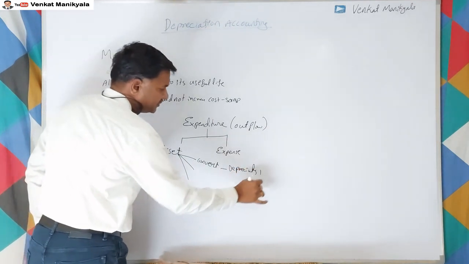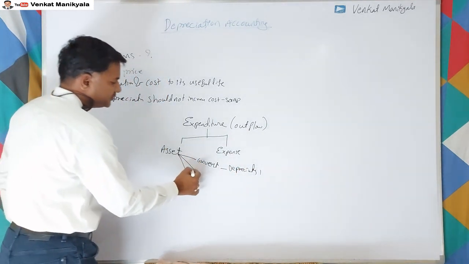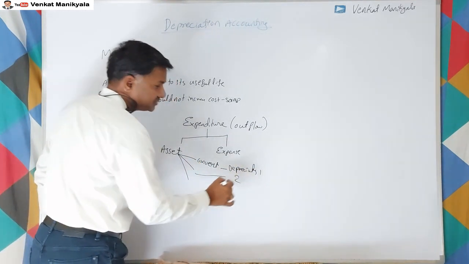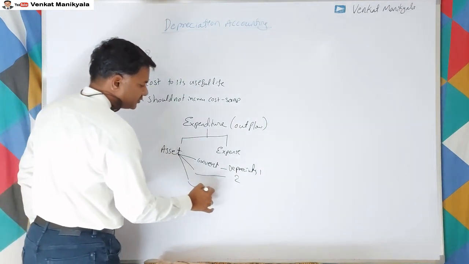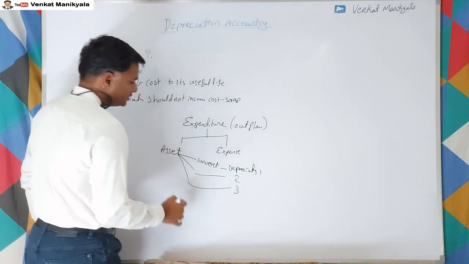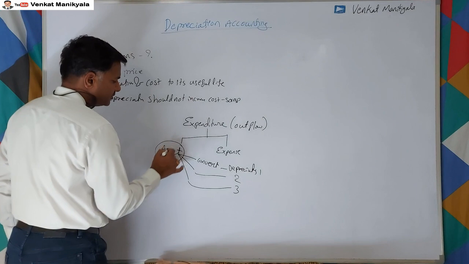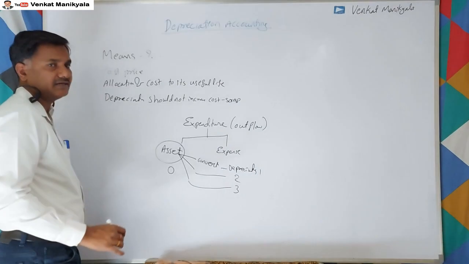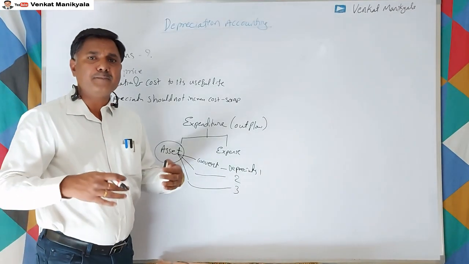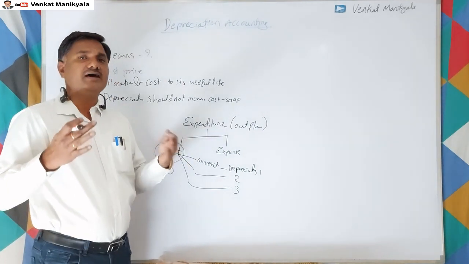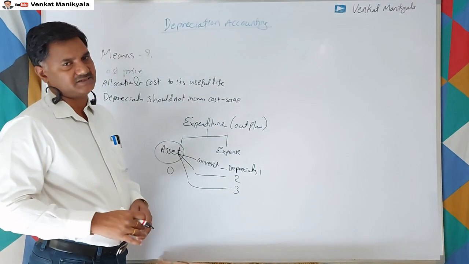Depreciation for the first year becomes an expense, for the second year it becomes an expense, and for the third year it becomes an expense. So after 3 years the asset is zero. This is the main purpose for which we provide depreciation.